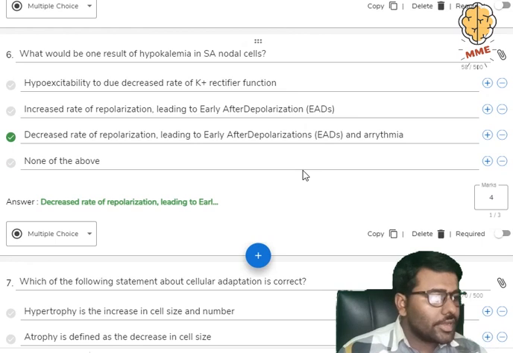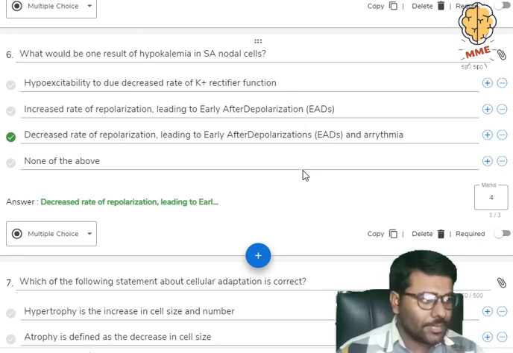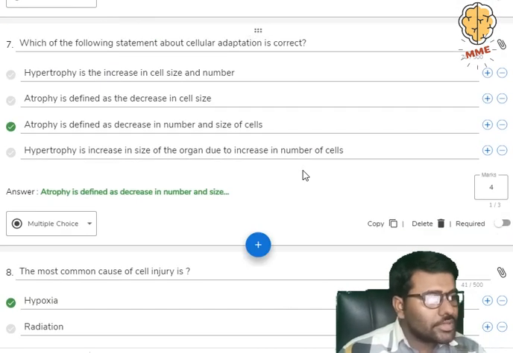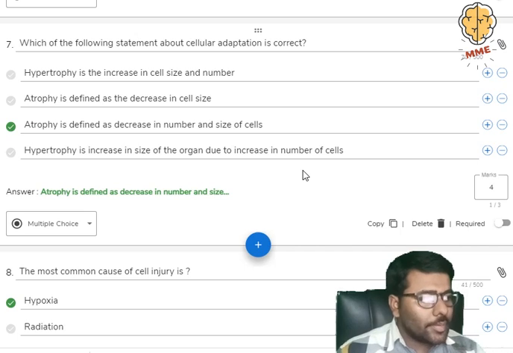Next question regarding the SA node: which is one of the results of hypokalemia in SA nodal cells? Decreased rate of depolarization, leading to early afterdepolarization and arrhythmia. This is the result of hypokalemia in the SA nodal cells. Now coming to the next question, regarding cellular adaptation: which of the following statements about cellular adaptation is correct? The answer: atrophy is defined as decreasing the number of cells, which is actually the wrong statement. Sorry, we need the right statement. Atrophy means decrease in size.